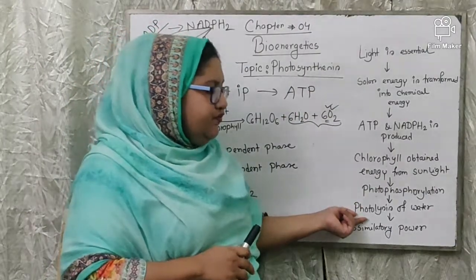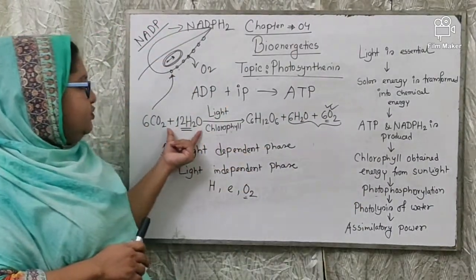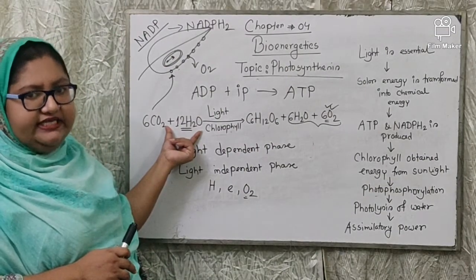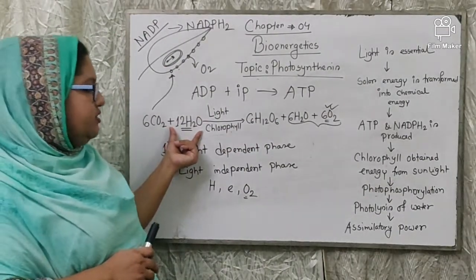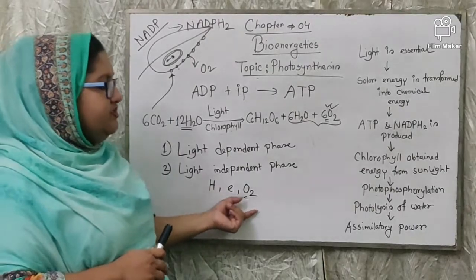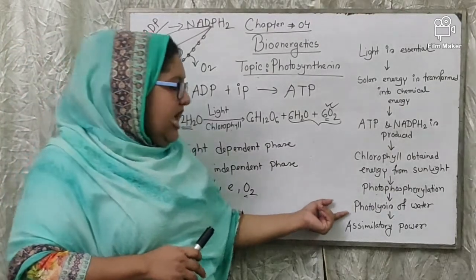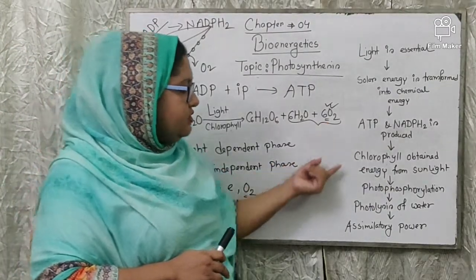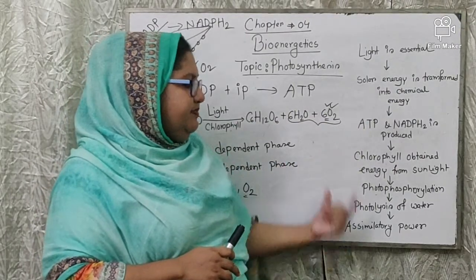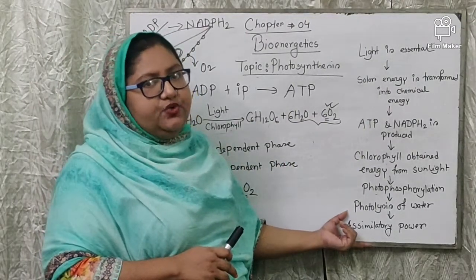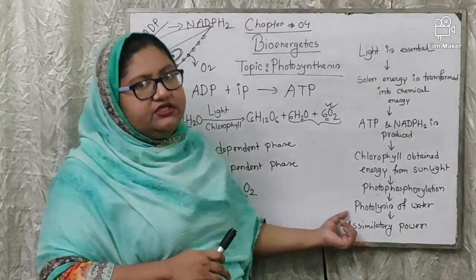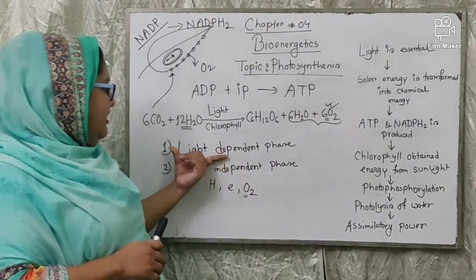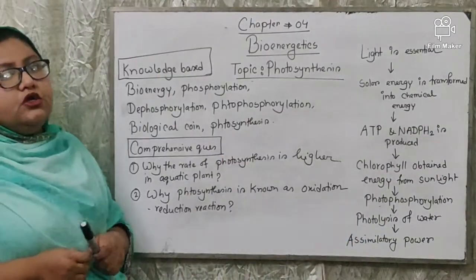Then photolysis of water: the process through which, in presence of light and chlorophyll, the water is broken down and releases hydrogen, electron and oxygen is called photolysis of water. And finally, the process through which ATP and NADPH2 is produced is known as assimilatory power. That's all for the light dependent phase.